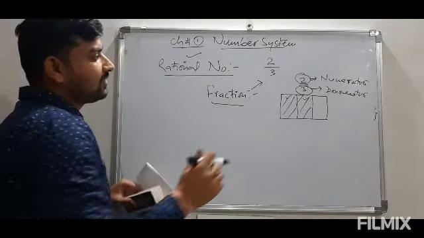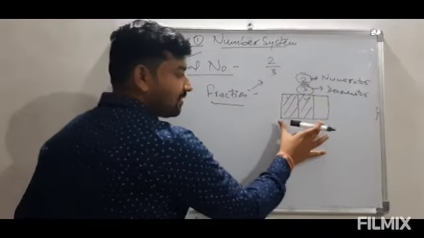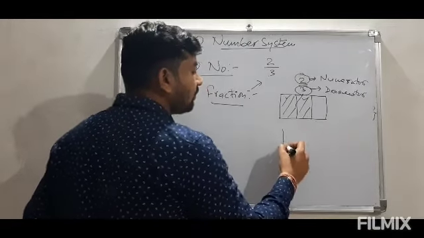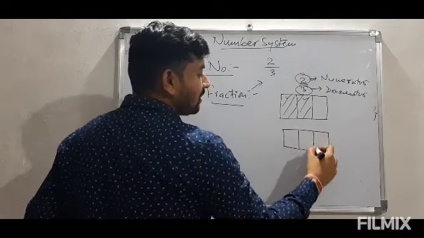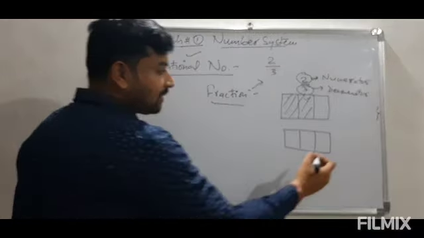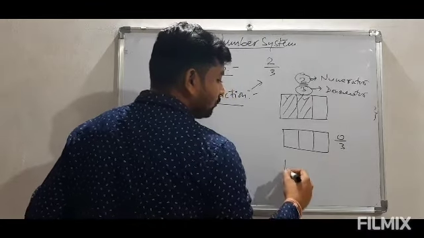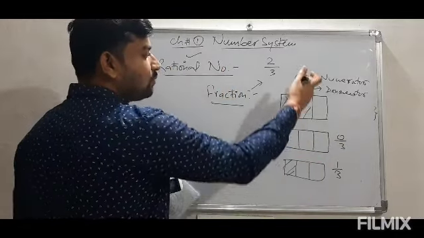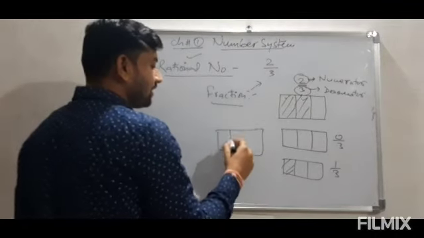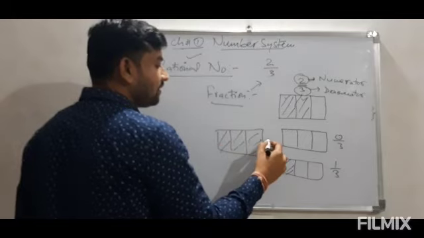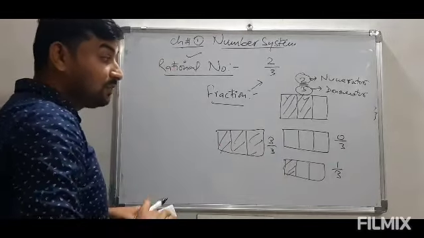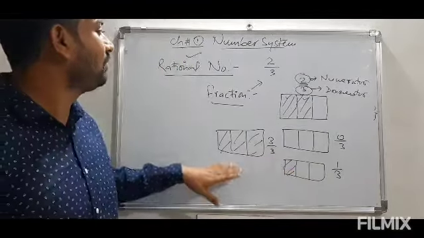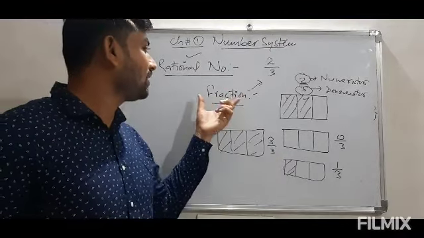So here in the fraction, we can select all 3 parts, we can select 1 part, we can select 2 parts, or we can also keep it blank. If we do not select any part, we write the fraction as 0 by 3. If we select 1 part, we write 1 by 3. If we select 2 parts, we write 2 by 3. And if we select all 3 parts, we write 3 by 3. But is it possible that we select minus 1 part? That is impossible. So that is why this comes only in the fraction.